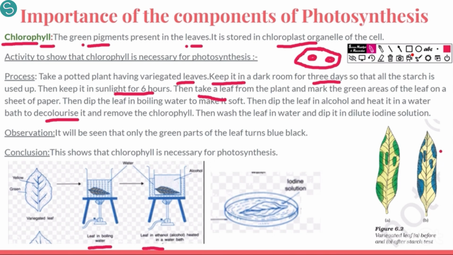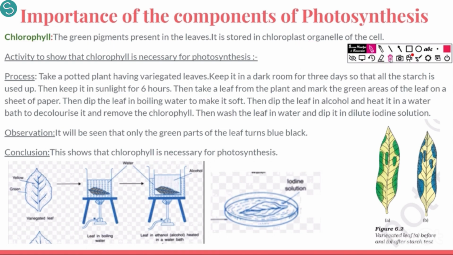Only the green parts of the leaf turn blue-black, and hence this shows that only in these regions photosynthesis has occurred, and hence chlorophyll is very necessary for photosynthesis. In the region where chlorophyll is not present, photosynthesis cannot occur. So this activity shows us the importance of chlorophyll in photosynthesis. Without chlorophyll, photosynthesis cannot occur.